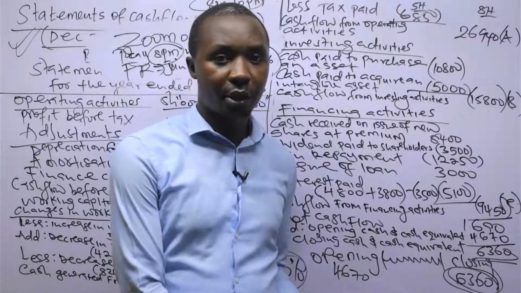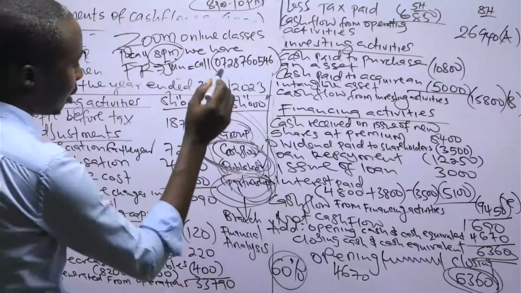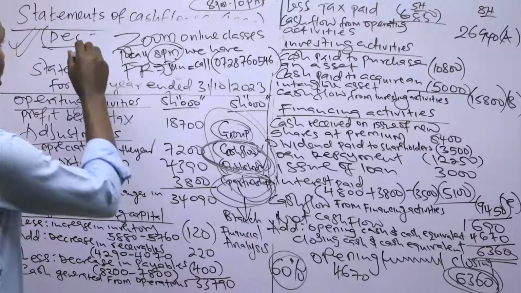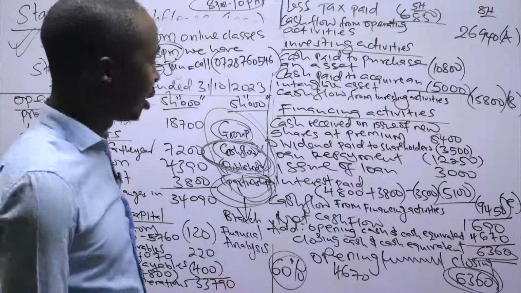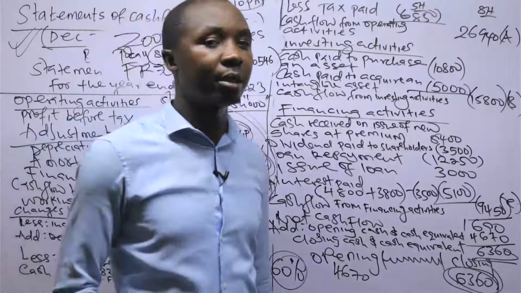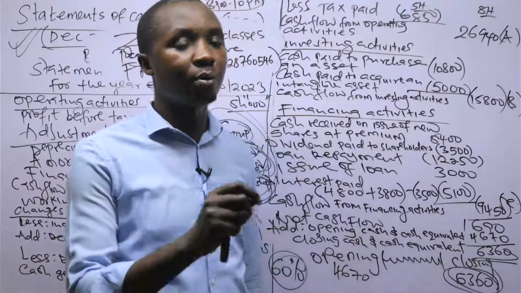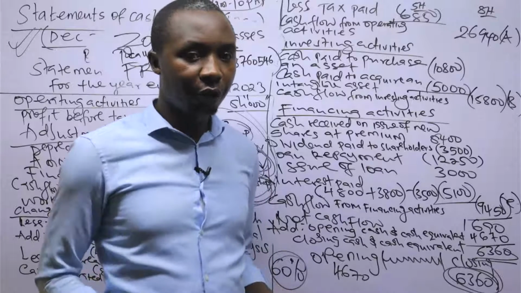We have come to the end of the session today. Let's meet next time. I have said I will be doing the December 2023 published, the other part of published which remained. There's a question there whereby they tested preparations of the statement of profit or loss, statement of changes in equity, and the statement of financial position.